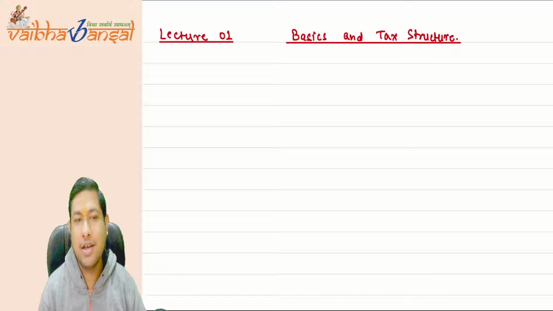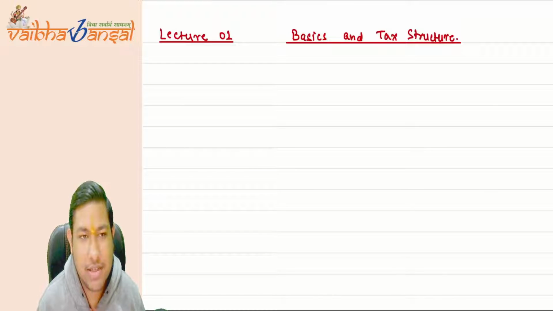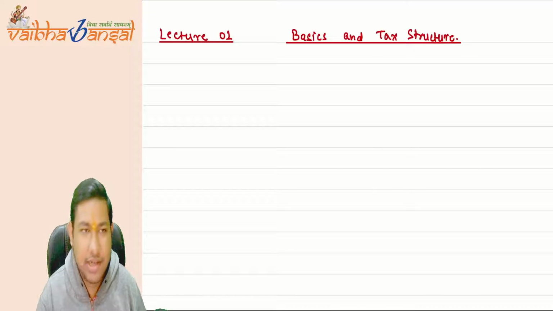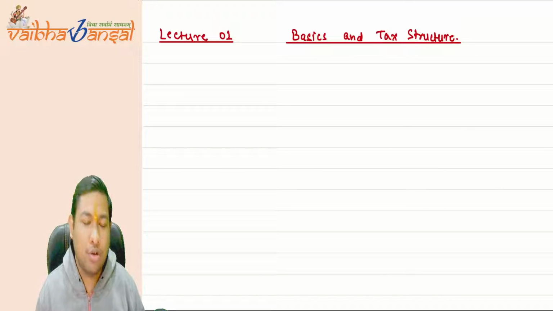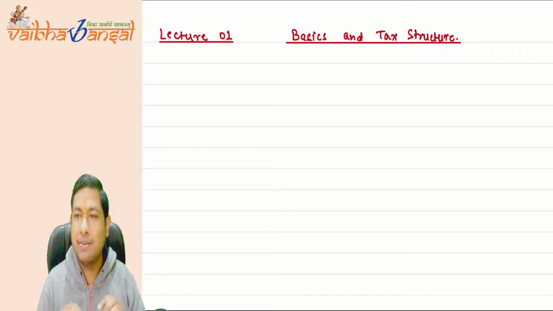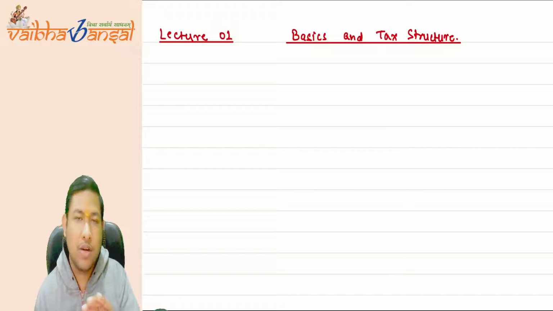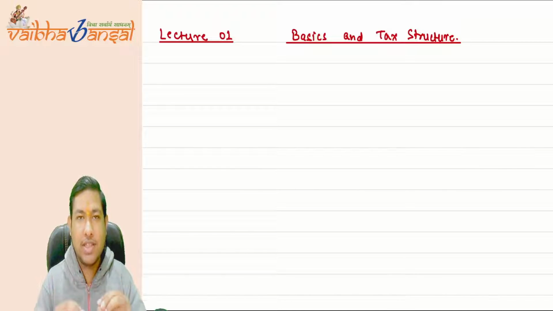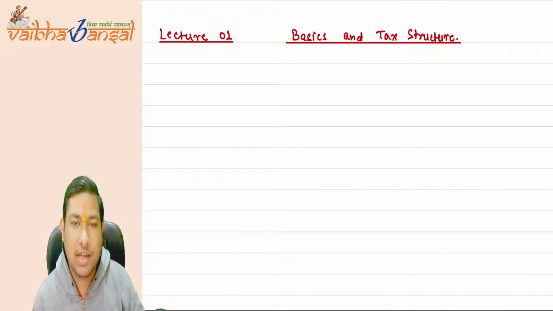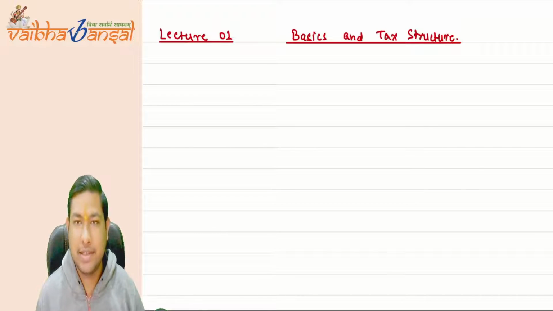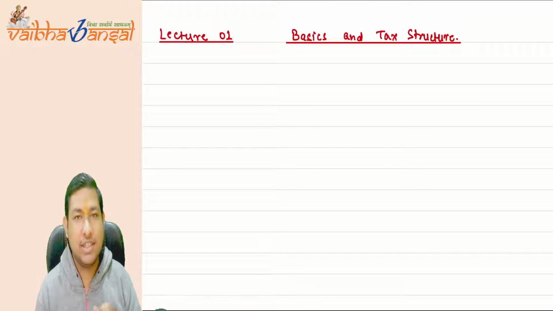So see, this is a recorded lecture, but I don't want you to feel like it's a recorded lecture. So please have a copy with you with a pen. We will write accordingly as well. Sometimes we will write each and everything, and sometimes what is important we will write that. Okay. So first thing, very clear, you have to take a copy and a pen along with you while watching this lecture. Okay, now starting lecture number one, the basics and the tax structure.